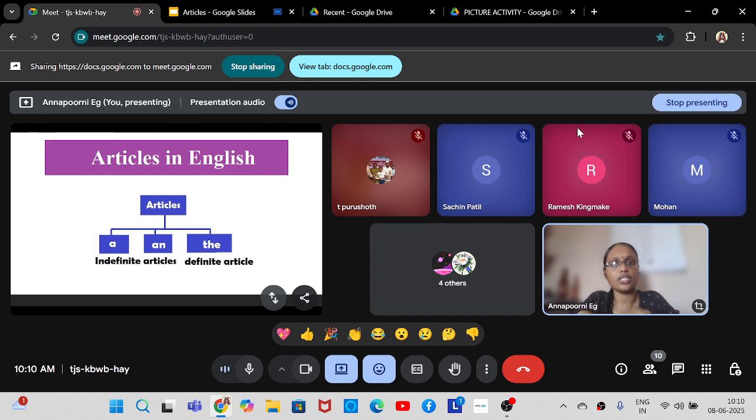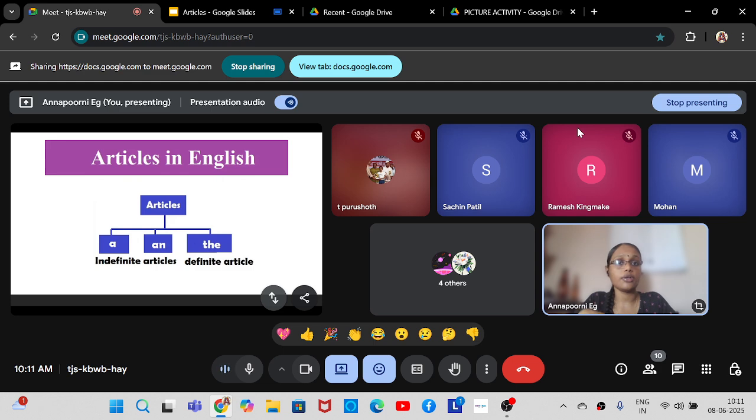Use the pronunciation the whenever you are using it with a vowel sound. For example, the apple, the orange, the elephant, the ice cream, the umbrella. You can see apple begins with a vowel sound, elephant, ice cream, orange and umbrella also begin with a vowel sound. So what are the vowels in English? A, E, I, O, U. Yes, exactly. A, E, I, O, U are called the vowel sounds.